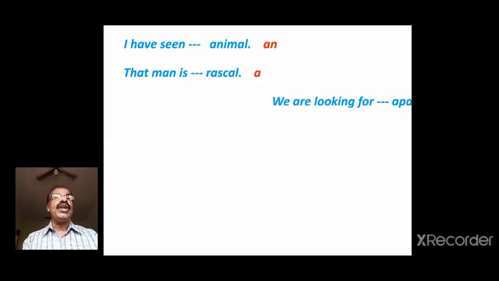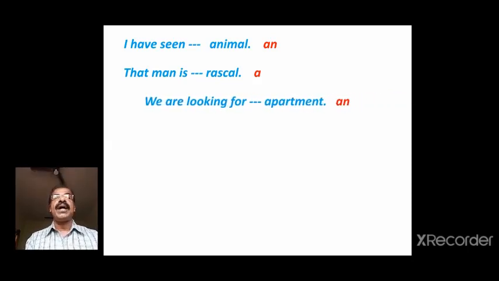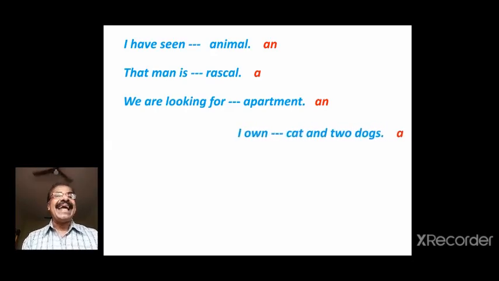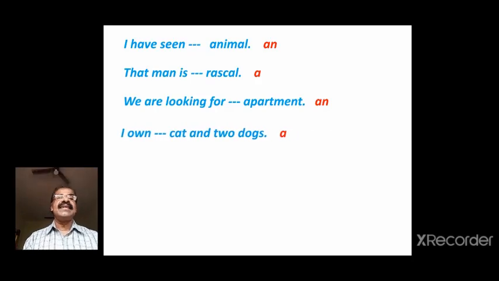We are looking for dash apartment. Say apartment. What sound does it begin with? A. Apartment. It's a vowel. So we are looking for an apartment. I own dash cat and two dogs. Say cat. It begins with the sound ka. Cat. Naturally, it is a consonant, so a is used here. I own a cat and two dogs.